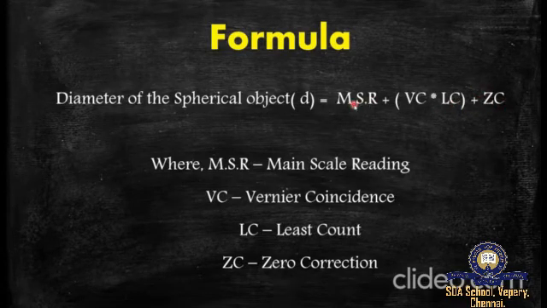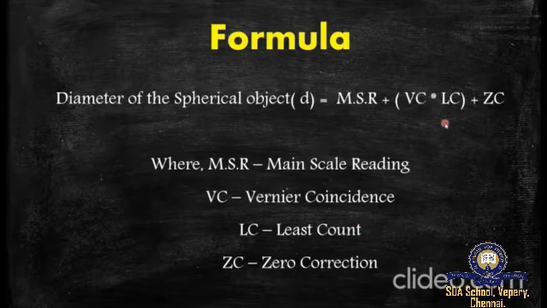Where MSR is the main scale reading, VC is the vernier coincidence, LC is the least count, and ZC is the zero correction. Zero correction is just the opposite of zero error. If the zero error is positive, then the zero correction is a negative value. When the zero error is a negative value, then the zero correction would be a positive value. So it is just the opposite of zero error.